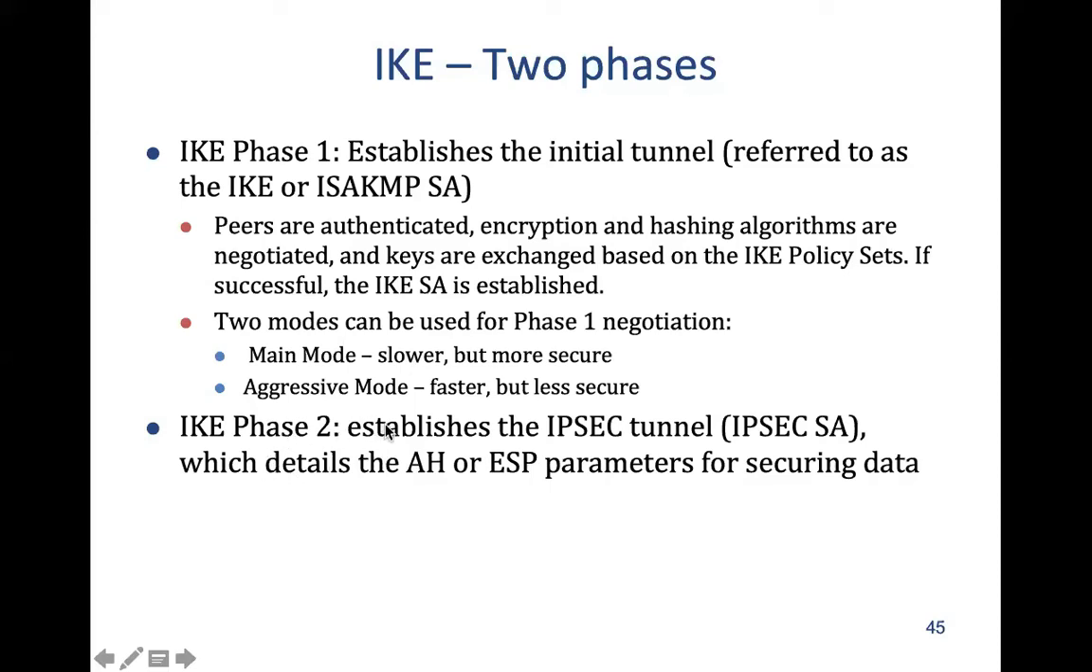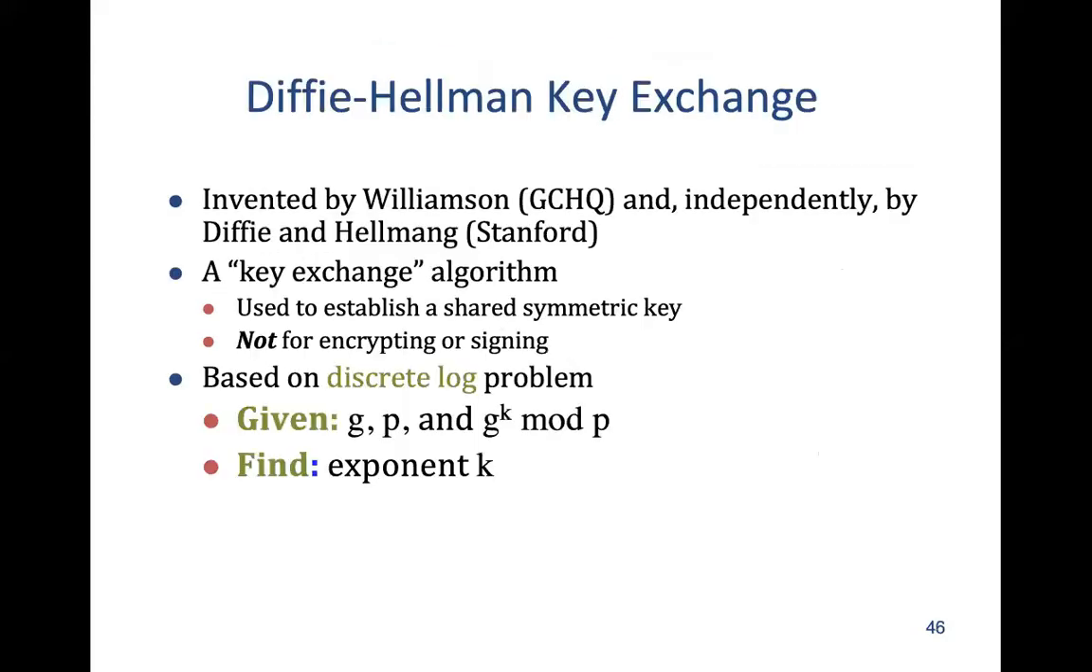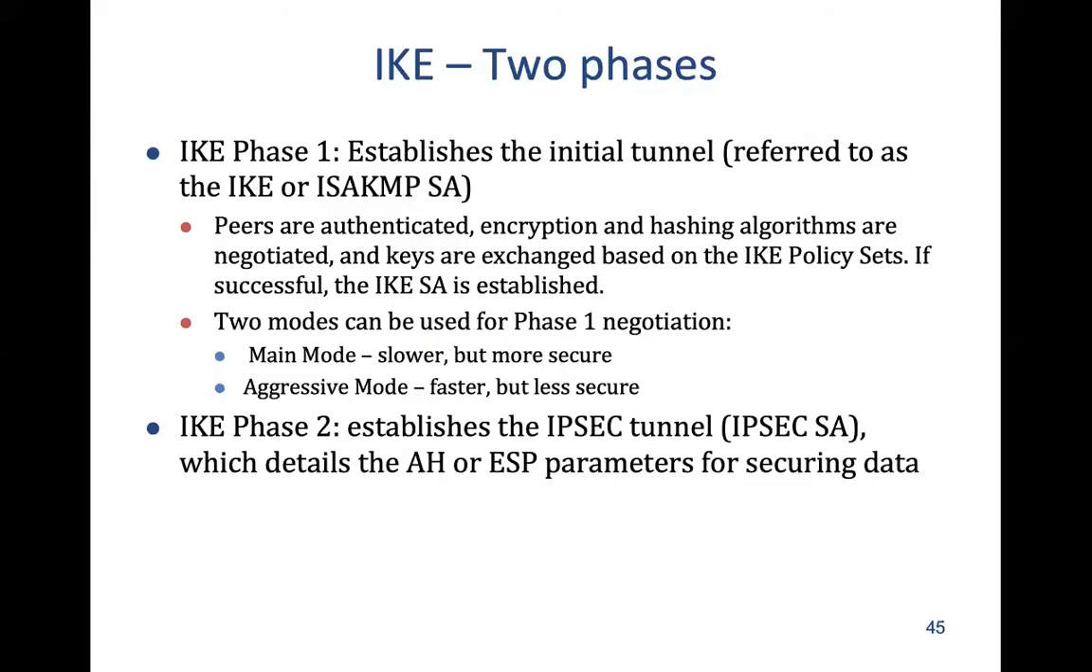Okay, and phase two establishes the IPsec channel, which details AH and ESP parameters for securing data. All right, so let's get in brief about it. There are two phases, as we said, and in order to come out with a common key used for encryption, we use Diffie-Hellman.